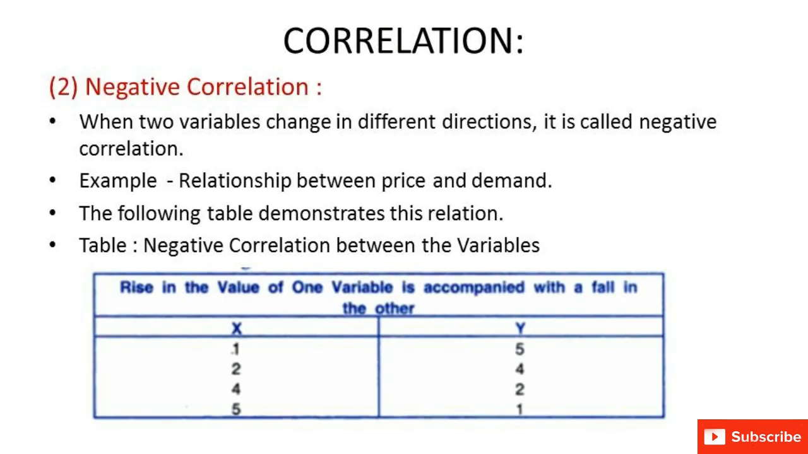Negative correlation: when the two variables change in different directions. For example, the relationship between price and demand. So both the price and the demand are inversely proportional to each other. If one increases then the other decreases, and if one decreases then the other increases. So this shows an inverse relationship.